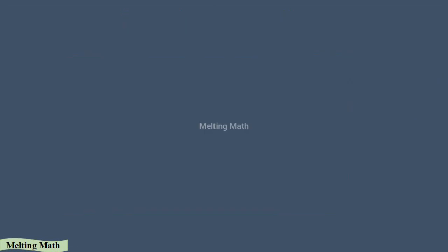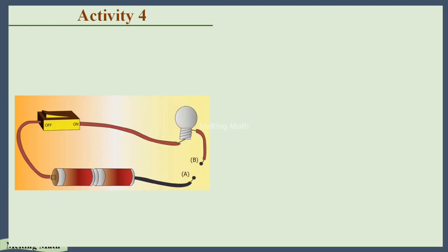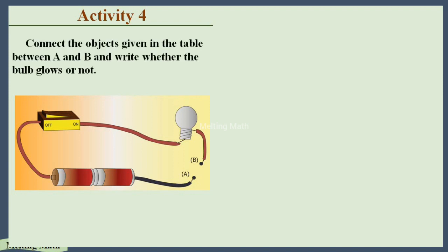We have one activity here. Here they gave one picture where the wires are disconnected. Let's see what they gave here. Connect the objects given in tables A and B and write whether the bulb glows or not.